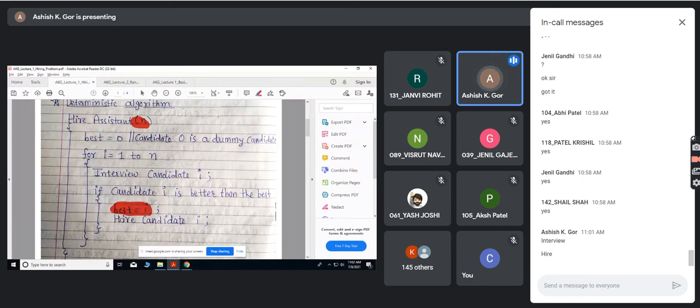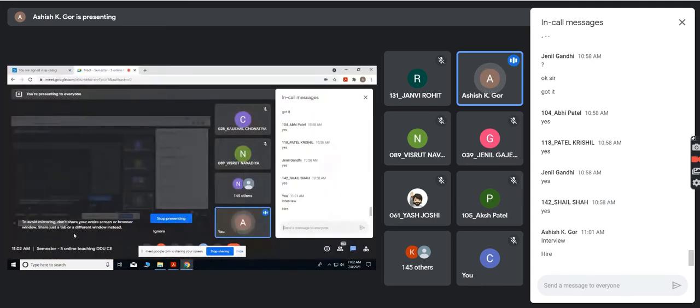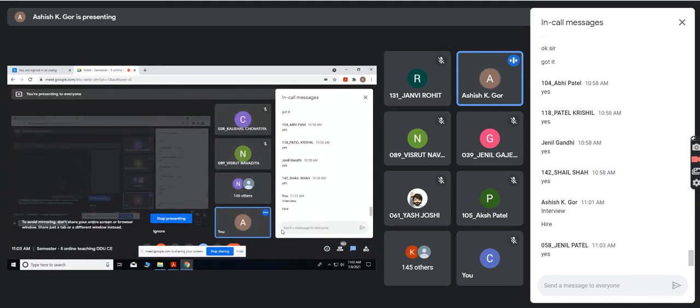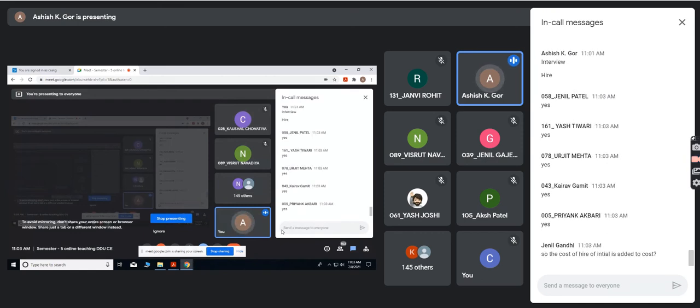Then I need to fire the existing candidate and hire candidate number i. If you already have some candidate, you have to fire that existing candidate and hire the new one. For i equal to 2, the same process repeats. This is a deterministic algorithm. Everybody agrees this is the simplest algorithm? Clear with this? I want to introduce randomization in that.